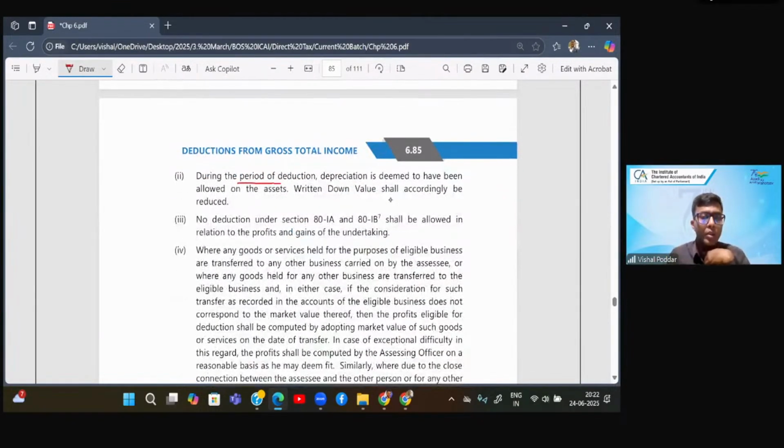Further, during this period of deduction, which is 15 years, depreciation is also deemed to have been allowed on the asset. So WDV will be calculated accordingly. Further, no deduction will be allowed under the other sections. If you remember, heading C is all these sections. So once you claim it under 10AA, you cannot claim it again in heading C.